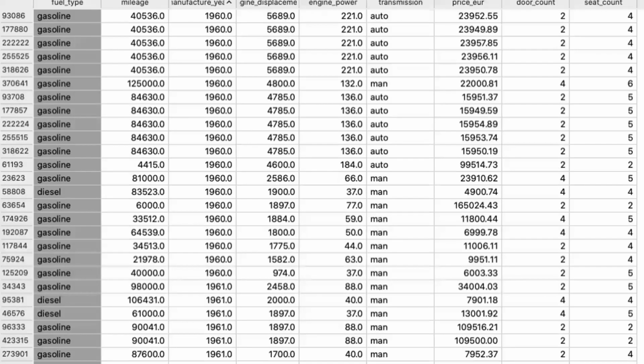Here we can see a part of our dataset. Our categorical feature is transmission, which has 2 labels: auto for automatic transmission and man for manual transmission. Also, we have 7 other features with numeric data type. They are mileage, manufacturer year, engine displacement, engine power, price, euro, door count, and seat count, that we can see here.